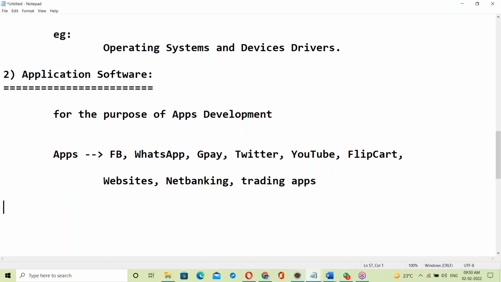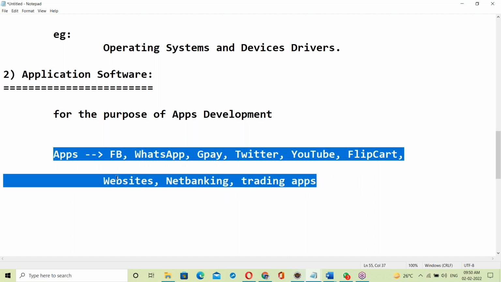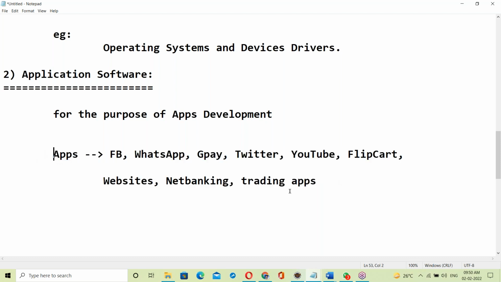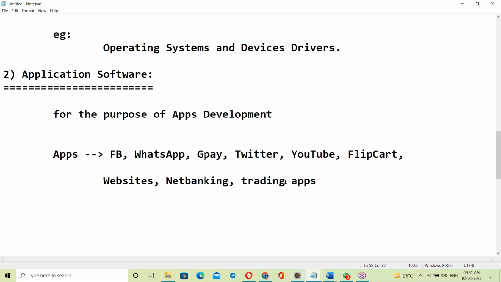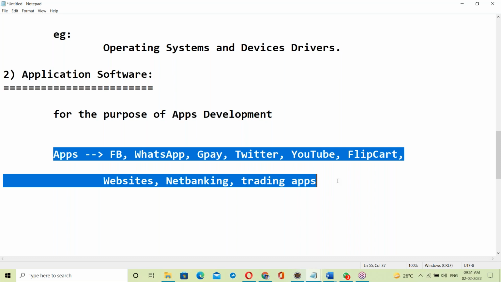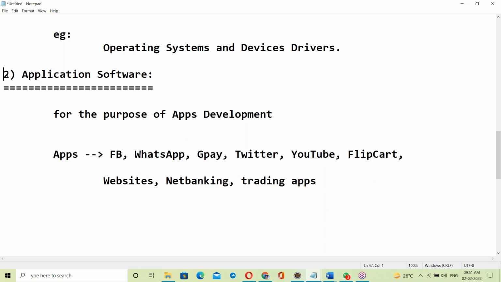How to develop this kind of applications? For this, we need some software. Applications like college management, school management, industry management, supermarket management applications. To develop that kind of application, we need some software. Those are called application software.